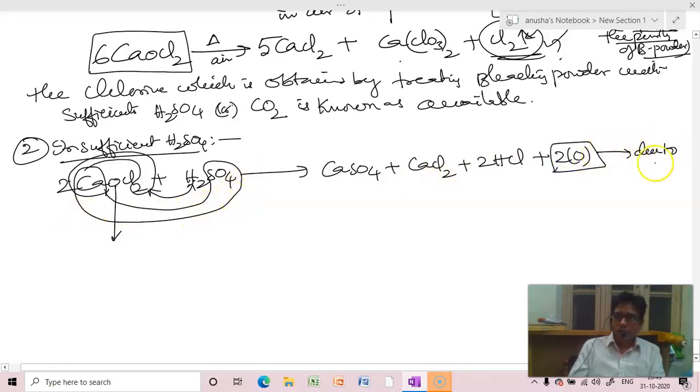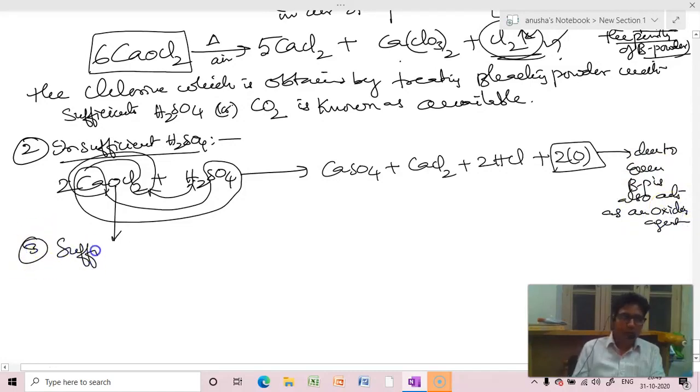Due to this, bleaching powder also acts as an oxidizing agent. Understood, beta? Calcium sulfate has to be removed, calcium chloride has to be removed, 2 HCl has to be removed, and nascent oxygen.